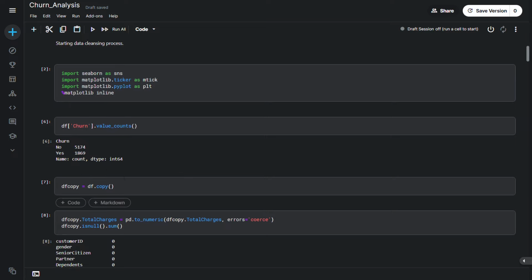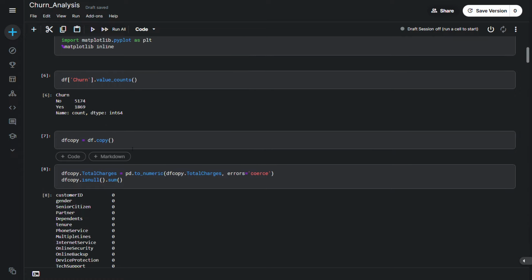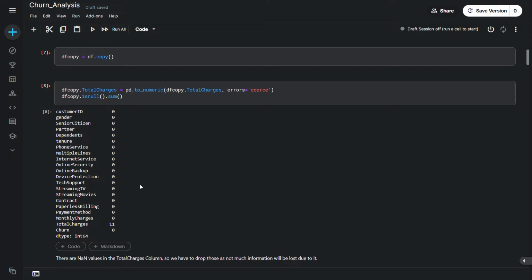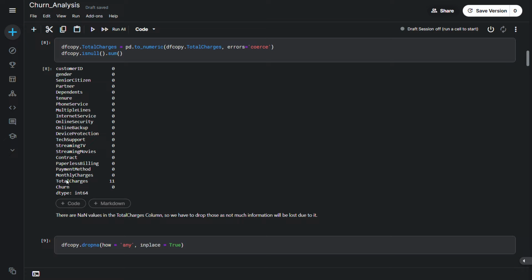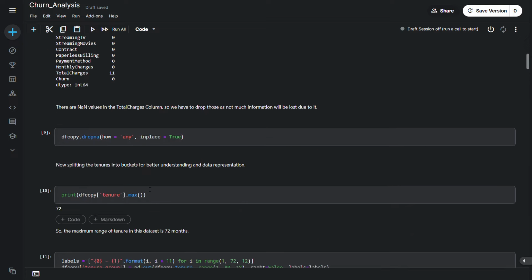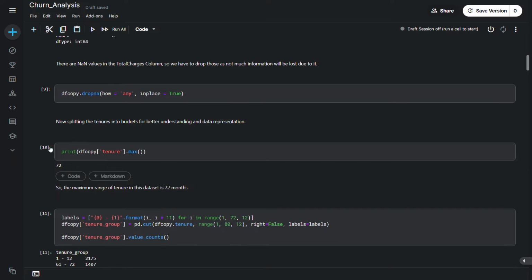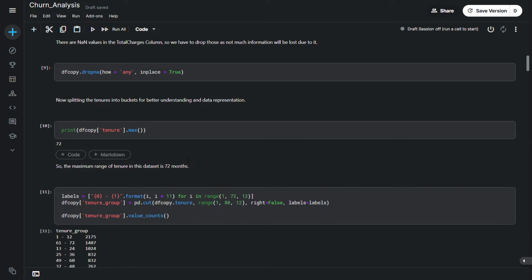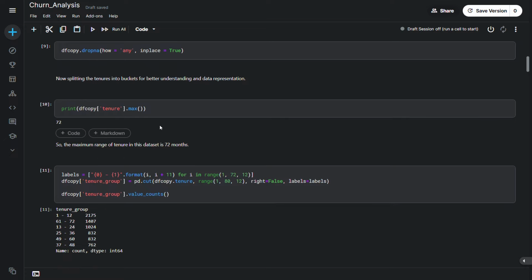So this is a count of how many people are churning or not churning given in the data. And then we are looking at the null types of the columns. In that only the total charges has the null types, and we don't want any null types in a data set, so we are dropping it. After that we are seeing what is the maximum tenure present in the data, which comes out to be 72. And so we are splitting the data